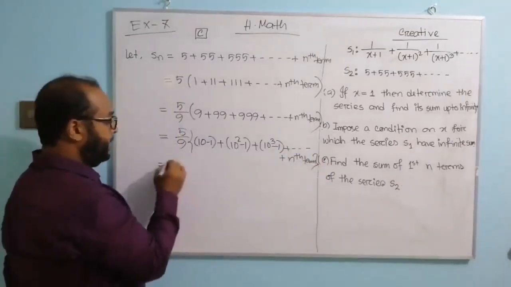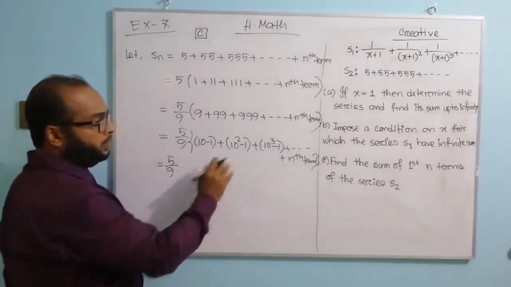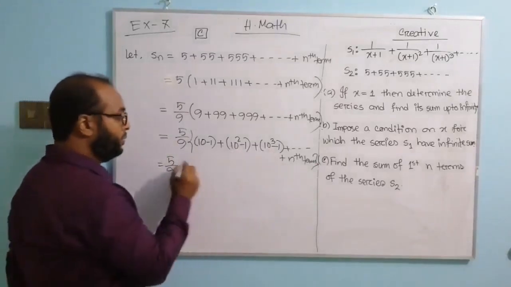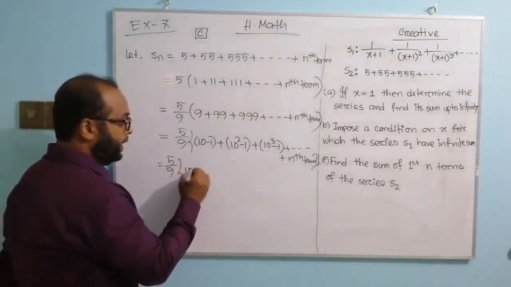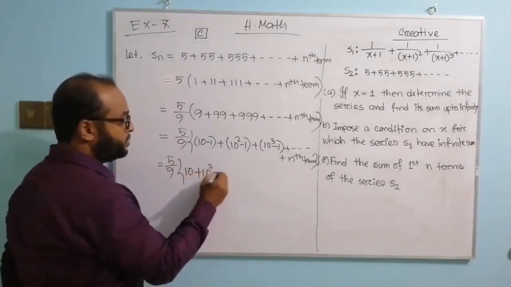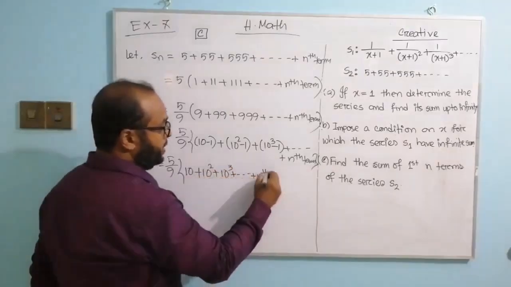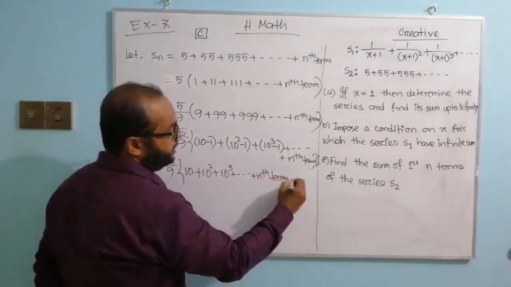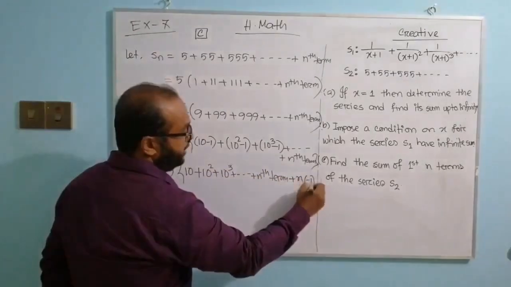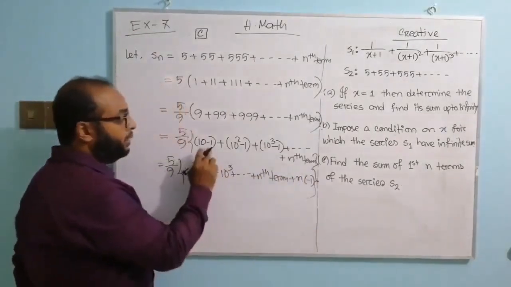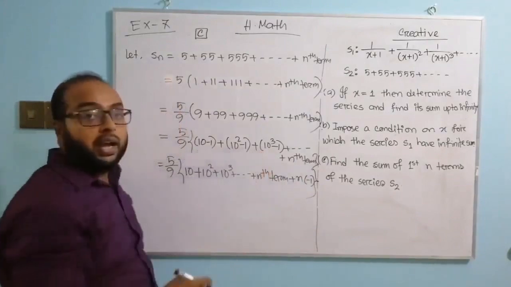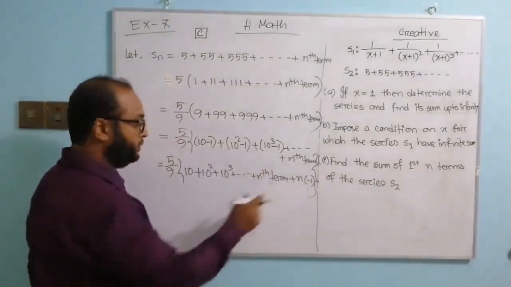Okay, here we separate 10 and 1 like 10 plus 10 square plus 10 cube plus so on plus nth term, plus n into minus 1. Here minus 1 minus 1 minus 1, n times of minus 1.